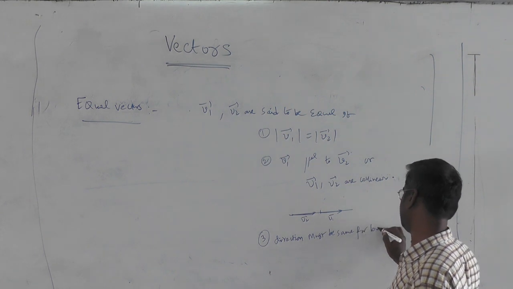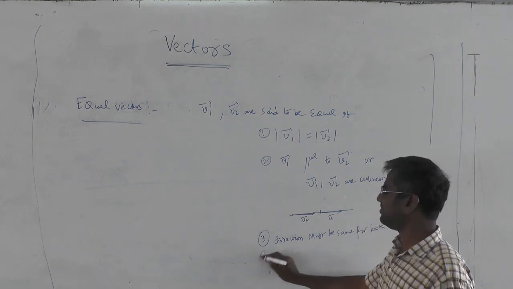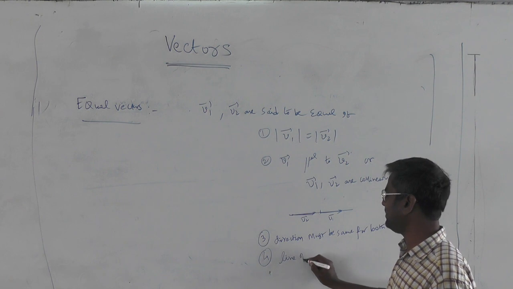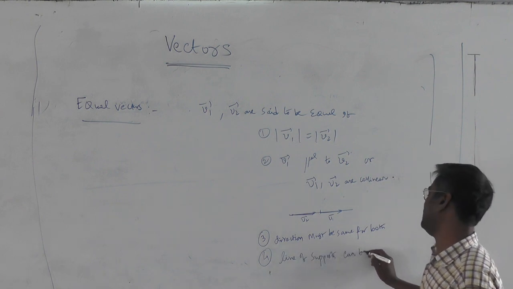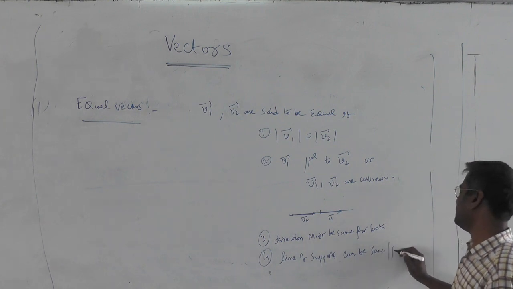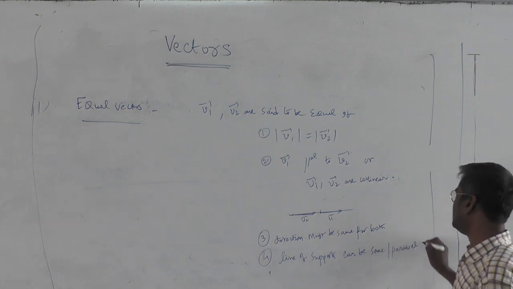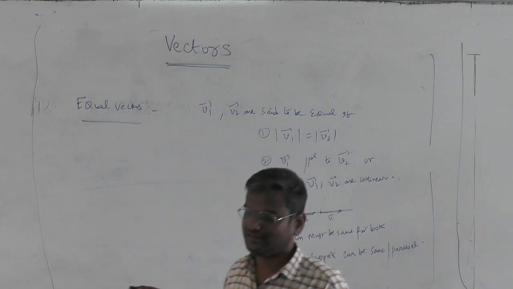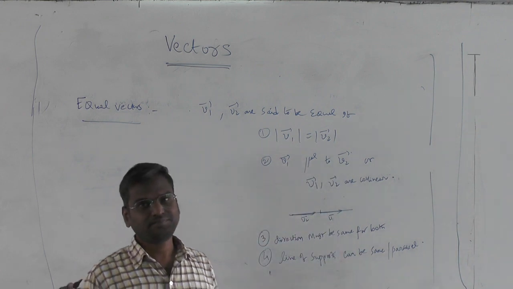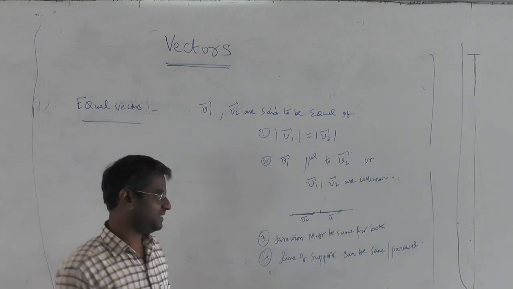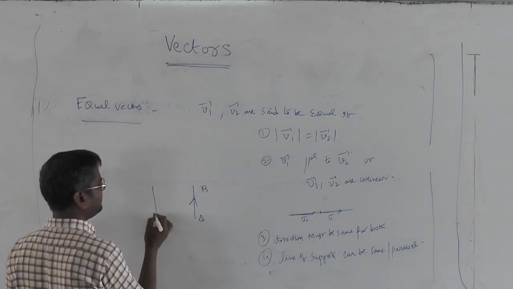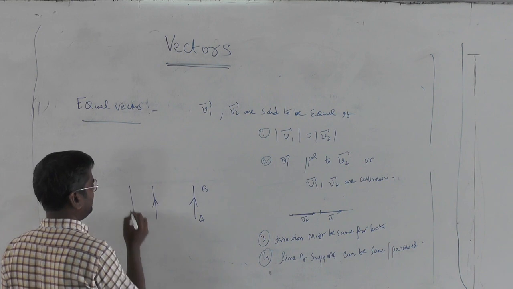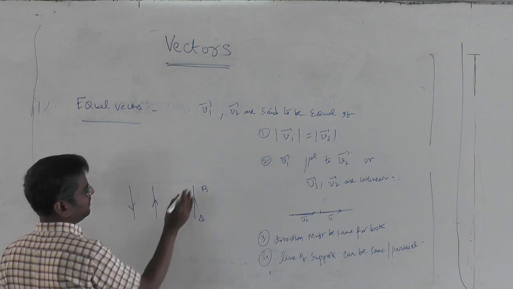Then you may ask, what about line of support? Line of support can be same or parallel. Lines of support can be either same or parallel. The reason is, like I told you, we are dealing with only free vectors in this topic. So if I say this is AB bar and I draw another vector which is like this, all having